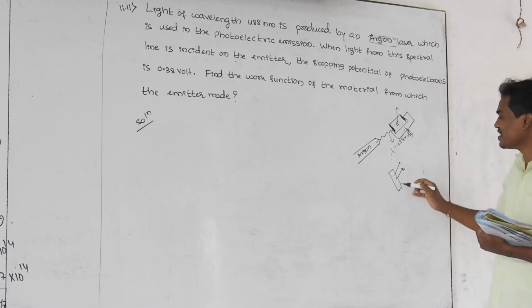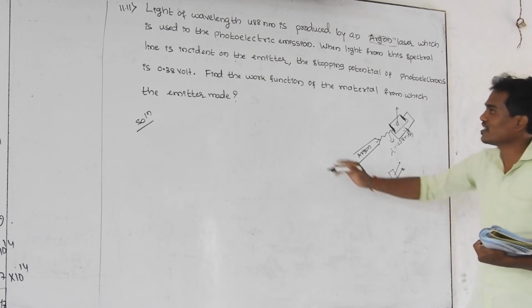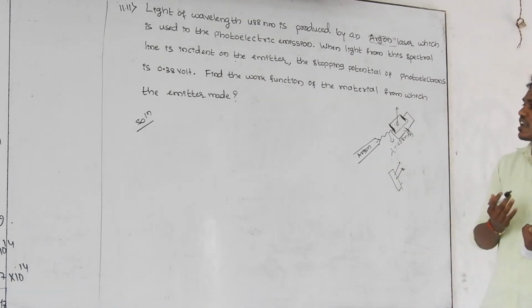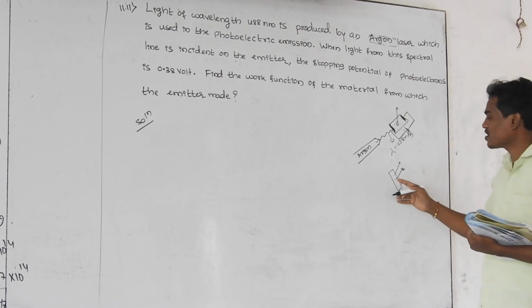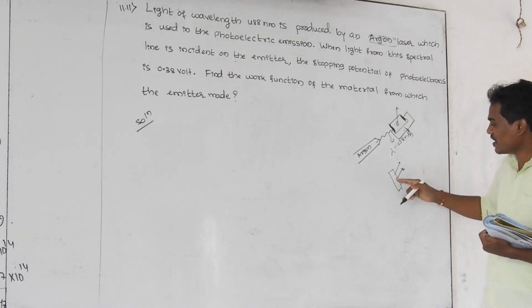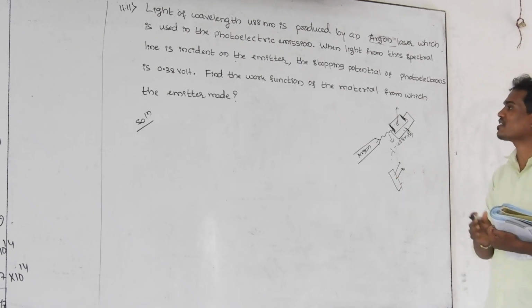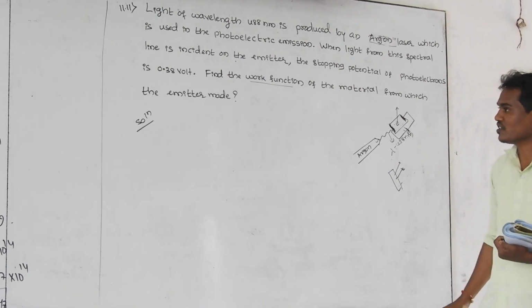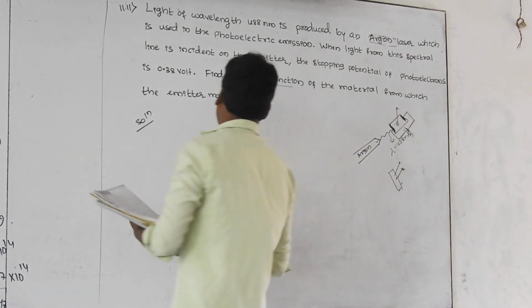That work needed by the electron is nothing but the work function. As you know very well, the definition of work function is the minimum energy required by the electron just to come out from the surface of the metal. How much minimum energy is required by this electron just to eject from the metal surface? That energy we have to find out. That energy we are going to call the work function, meaning we have to find the phi naught value.